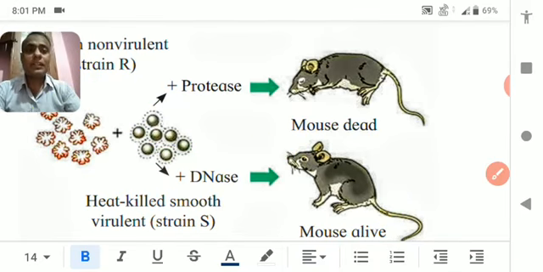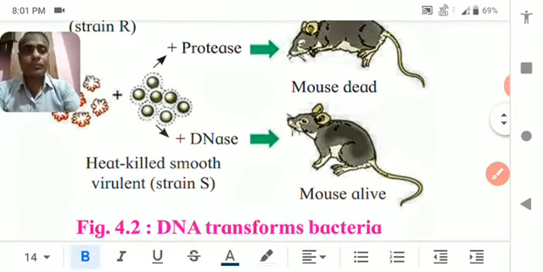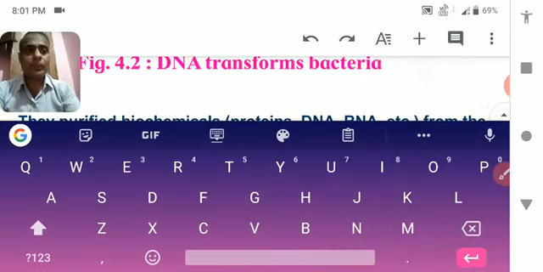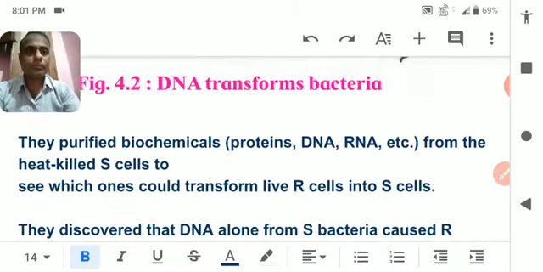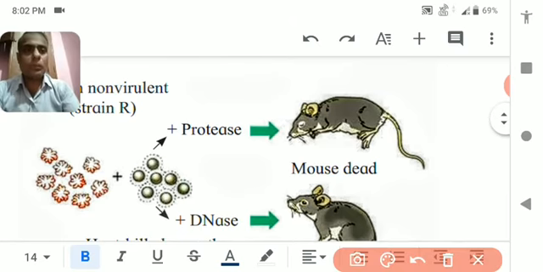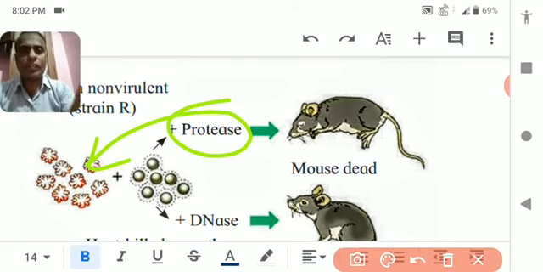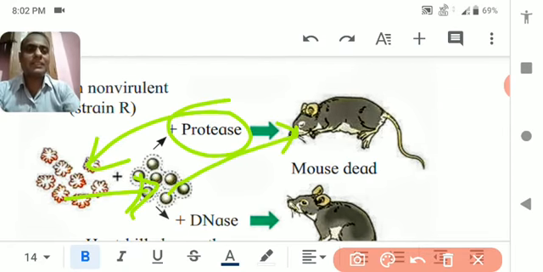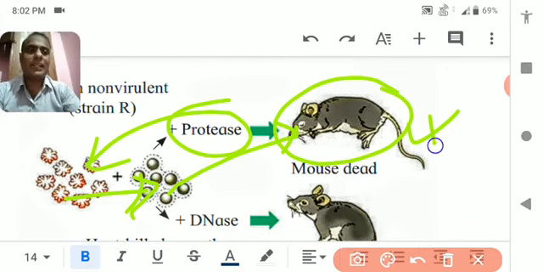Means proteinase digests the protein of the S strain. Only DNA is present, and this DNA converts the R into S, and when it is given to the rat, it dies.